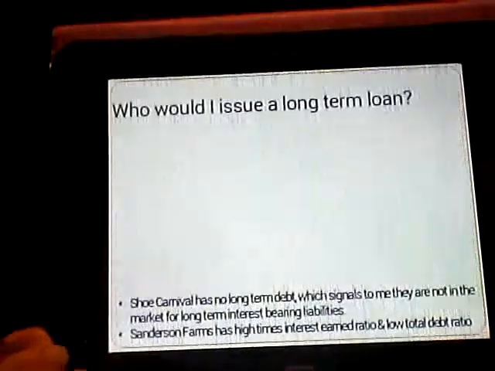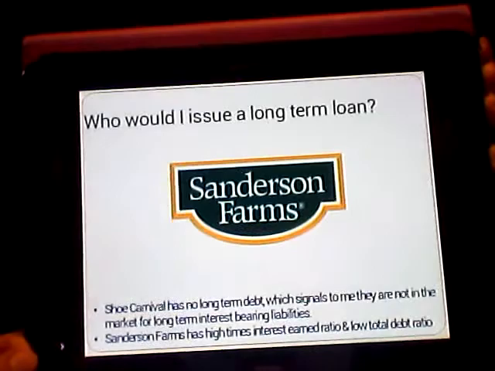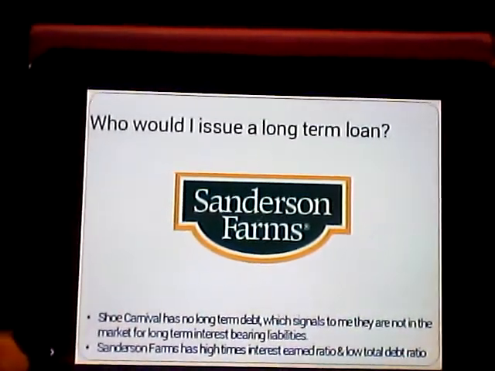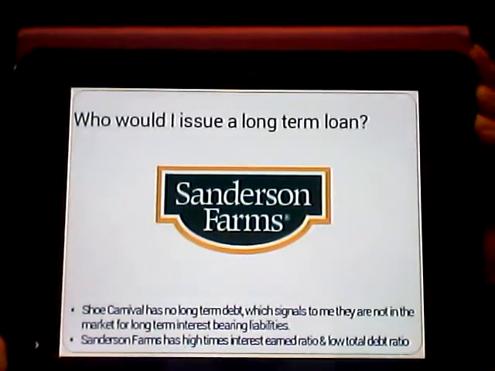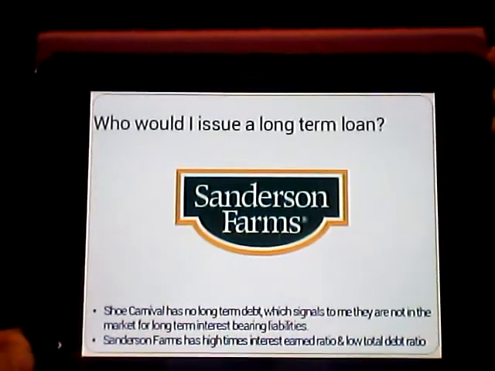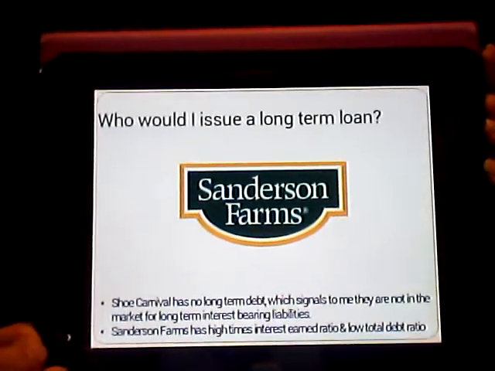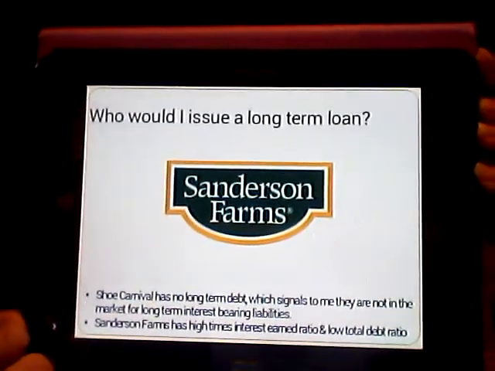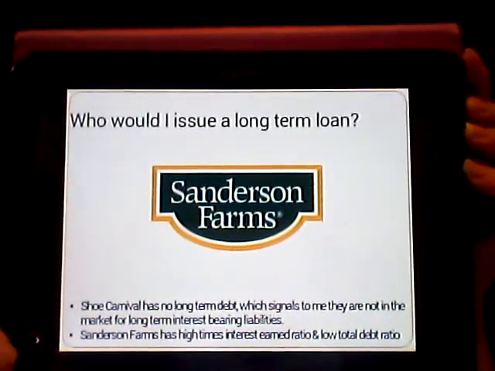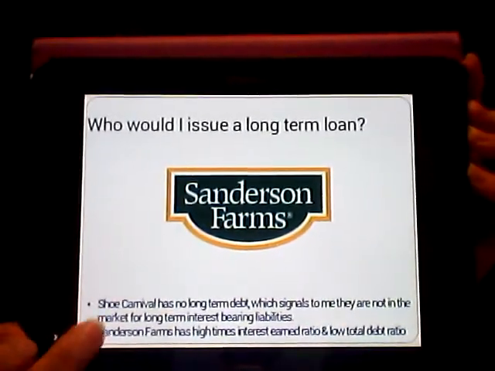So to answer the question of who I would issue a long-term loan to, I decided to go with Sanderson Farms. Financially, my first decision would have been Shoe Carnival. However, since they don't have any long-term debt on their balance sheet, it signals to me that they're not in the market for any long-term interest-bearing liabilities. So financially, they were my best choice. However, market-wise, I don't think that they are interested. So I decided to go with Sanderson Farms because they have a high times interest earned ratio and a low total debt ratio.